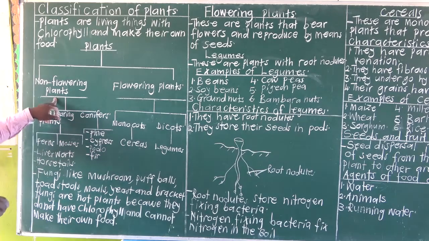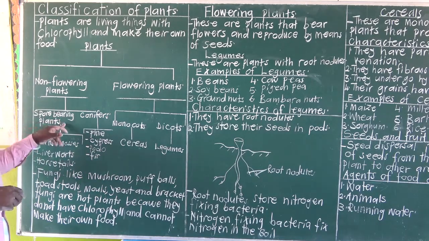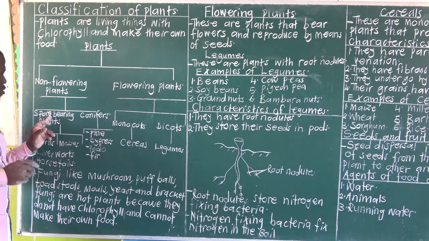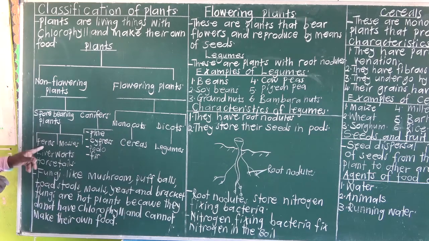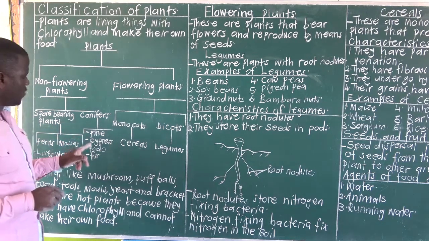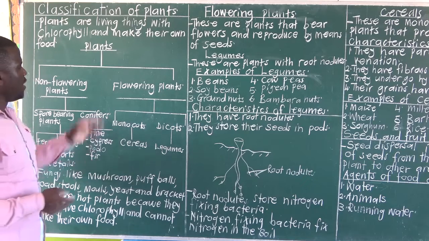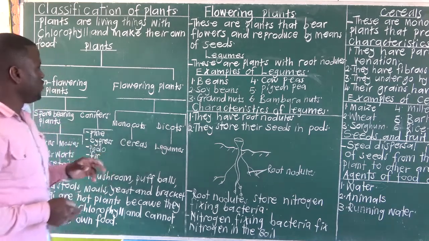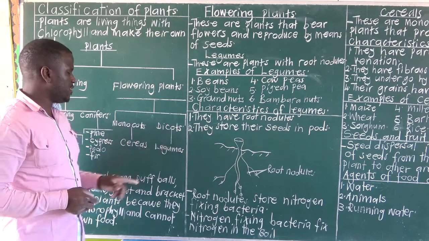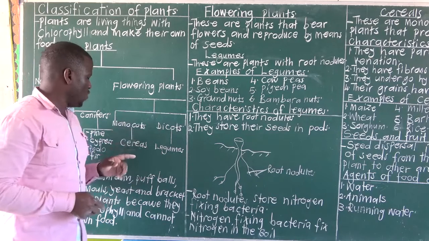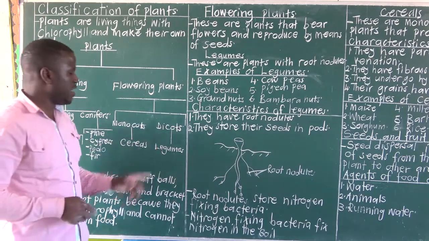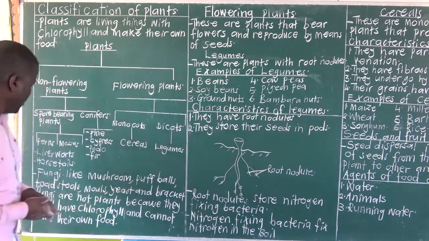Now, non-flowering plants are divided into two. We have spore-bearing plants and conifers. Under spore-bearing plants we have ferns, mosses, liverworts, horsetails. There are four. Then conifers we have pine, cypress, podo, fir, and so on. Then flowering plants, they are divided into two. We have monocots and dicots, or monocotyledonous plants and dicotyledonous plants. Then under monocots we have cereals. Under dicots we have legumes or leguminous plants.